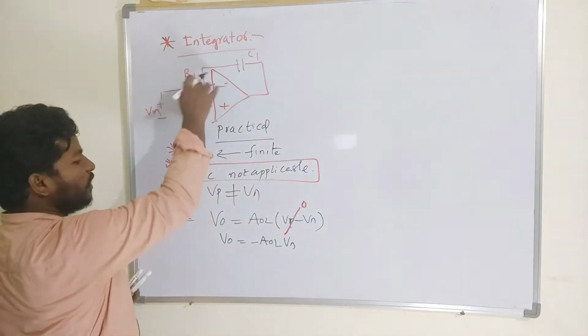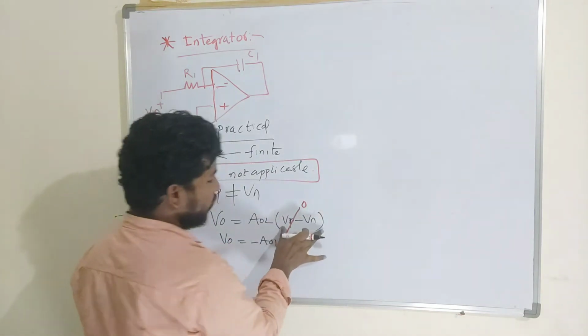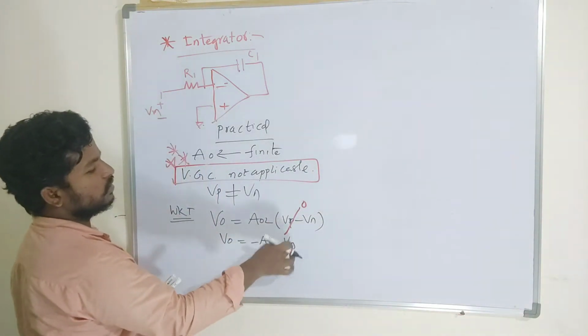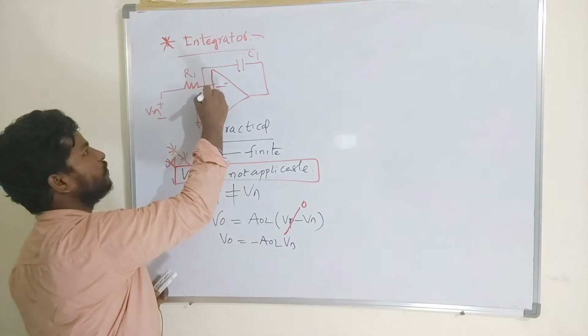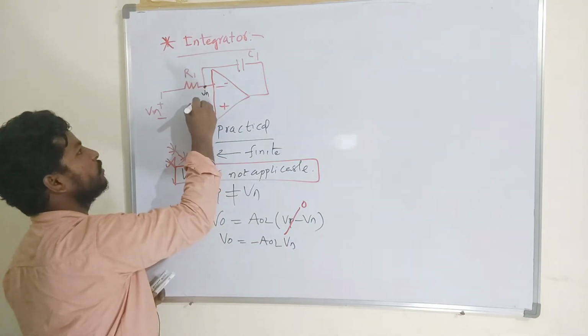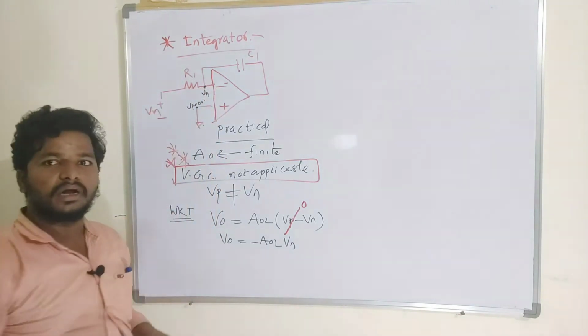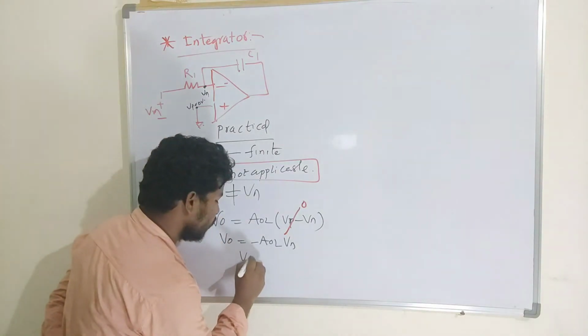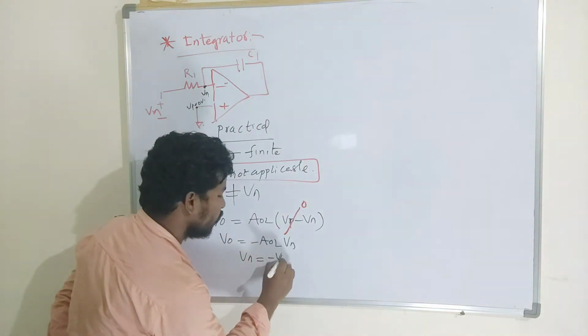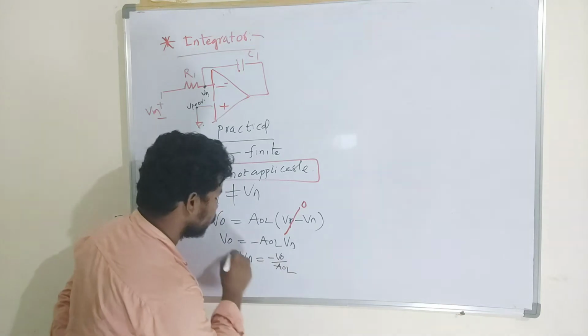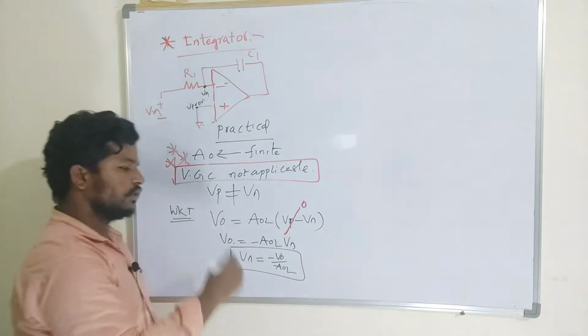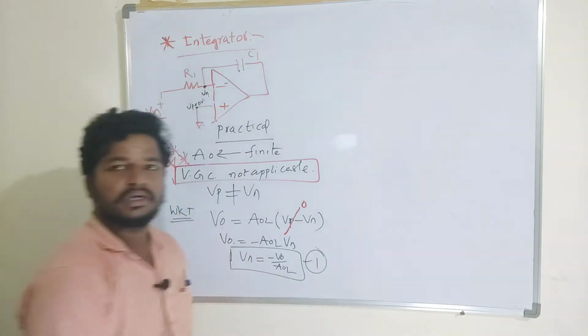This potential is Vn and this is Vp, but Vn is not equal to 0. If I calculate, Vn is equal to V output divided by open loop gain, with a negative sign. We know that, so this is equation 1.